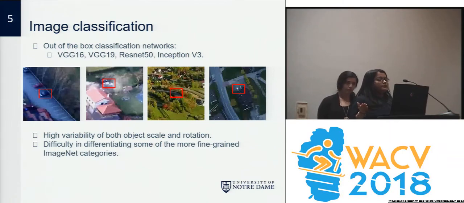That's the reason why we introduced the concept of superclasses. For example, all these images contain an instance of car, but since the distance of the camera from the ground is huge, it's utterly difficult for us to know whether that car is a sedan or a limousine or a jeep.